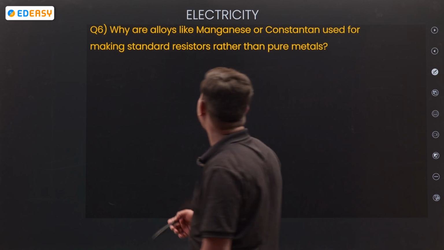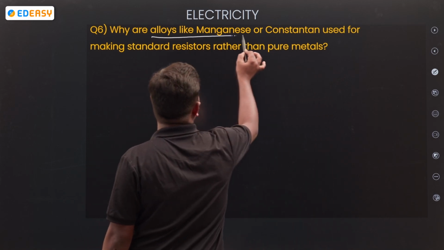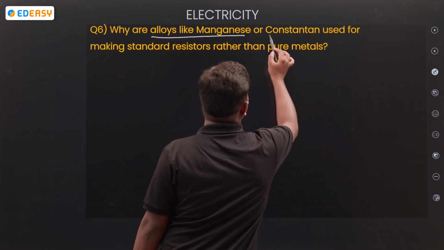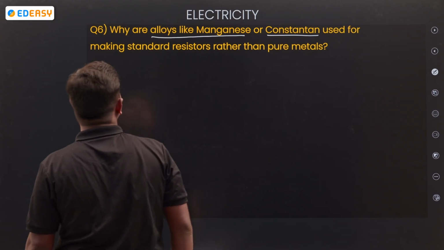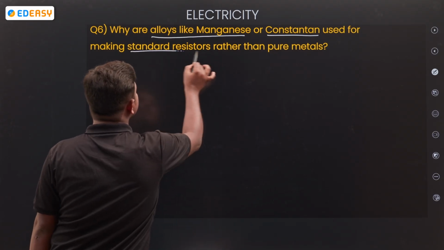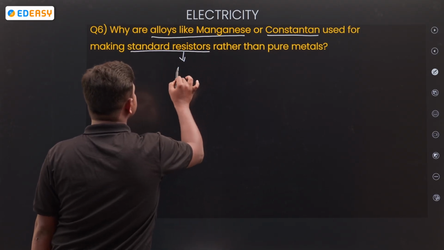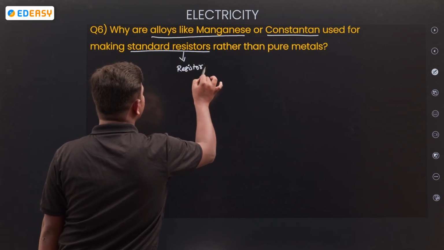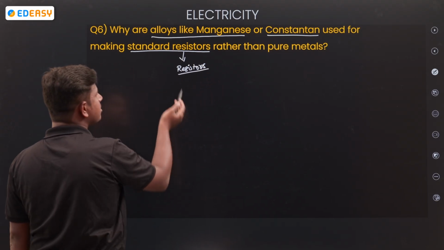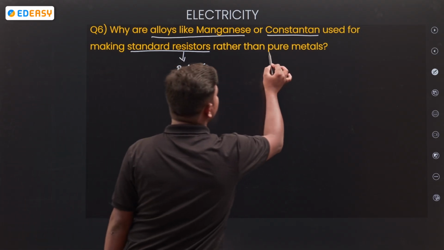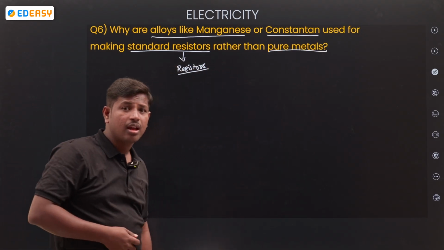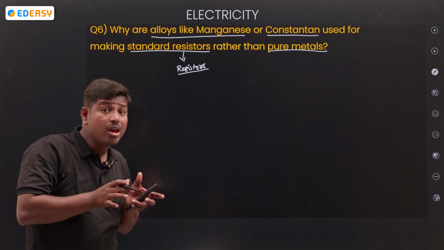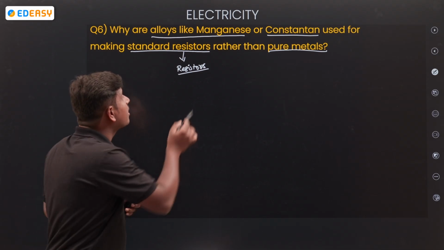Why are alloys like manganin or constantan used for making standard resistors rather than pure metals? What are you making here? Resistors.